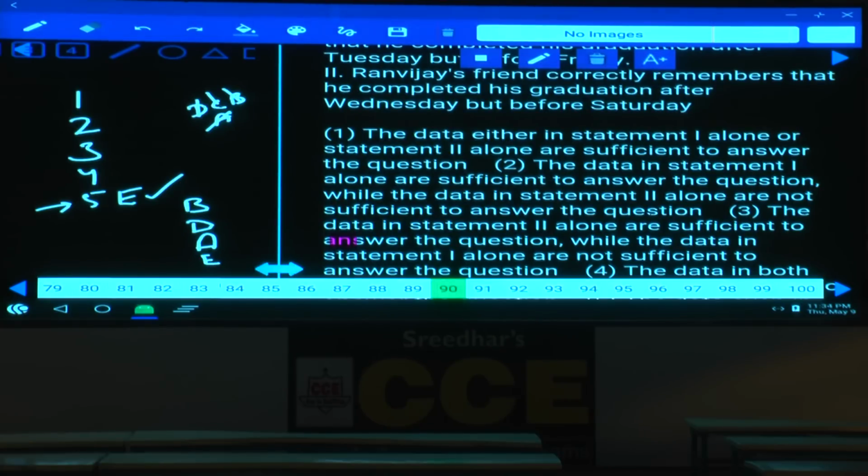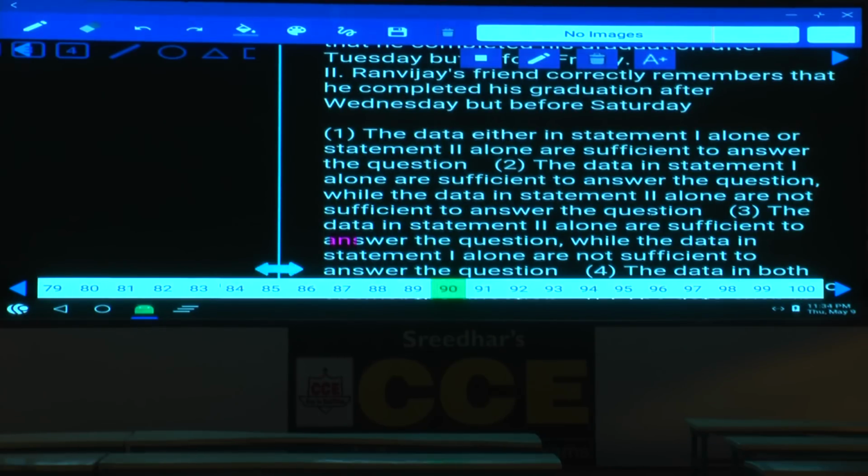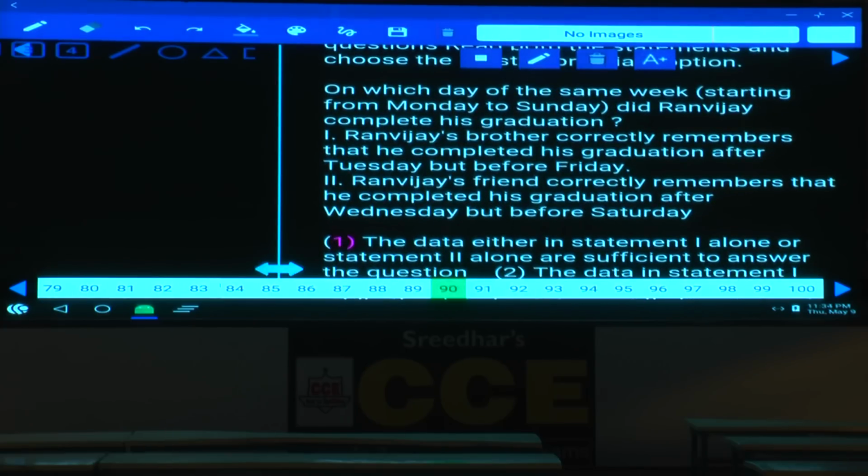Then coming to question number 90. On which day of the same week did Ranvijay complete his graduation? Ranvijay's brother correctly remembers that he completed his graduation after Tuesday before Friday. After Tuesday before Friday, it could be Wednesday or Thursday. 2 different days, not sufficient. Ranvijay's friend correctly remembered that he completed his graduation after Wednesday before Saturday. After Wednesday before Saturday could be either Thursday or Friday.